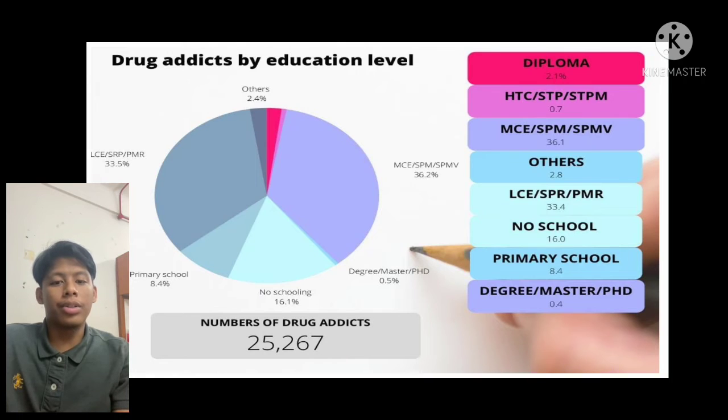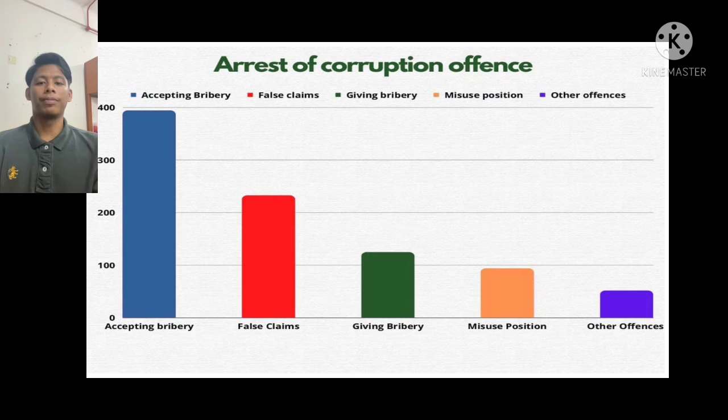The others is 2.8%, diploma 2.1%, and degree, master, PhD 0.5%. The number of drug addicts by educational level is 25,267.